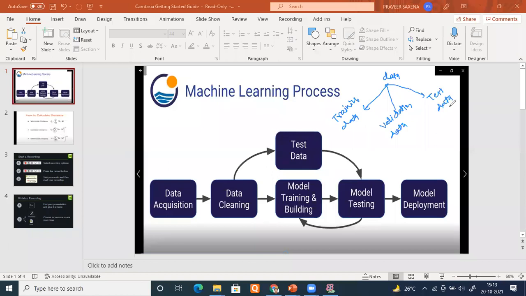Actually, what happens in a real-time scenario: there will be a person, if you are a machine learning engineer, right? It depends upon the organization. If the organization is bigger, they will have data scientists separately and machine learning engineers separately. But if the organization is smaller, a person may act as both a data scientist and a machine learning engineer. So what they normally do is keep this test data always with them. They will never show you. You are a team of machine learning engineers, so you don't have that option. This is with your boss.